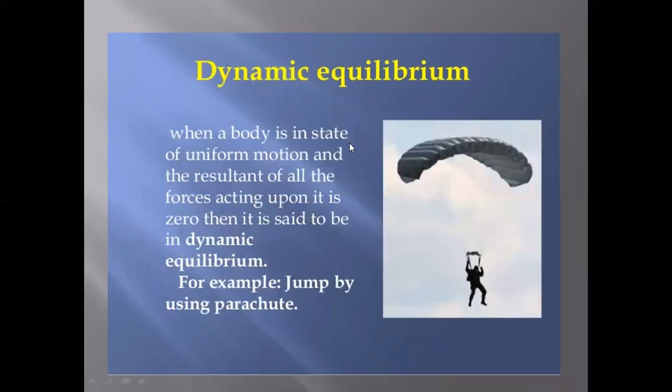Dynamic equilibrium means when an object or a body is in a state of uniform motion and the resultant of all the forces acting upon it is zero. Like if a person is jumping by using a parachute.